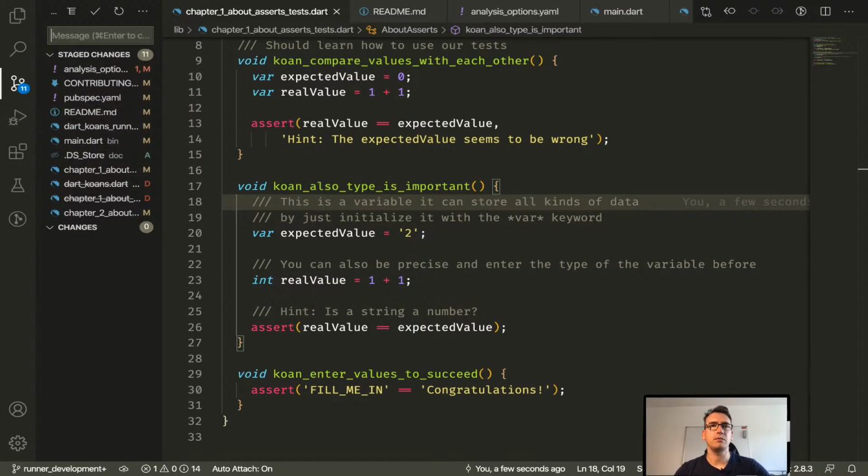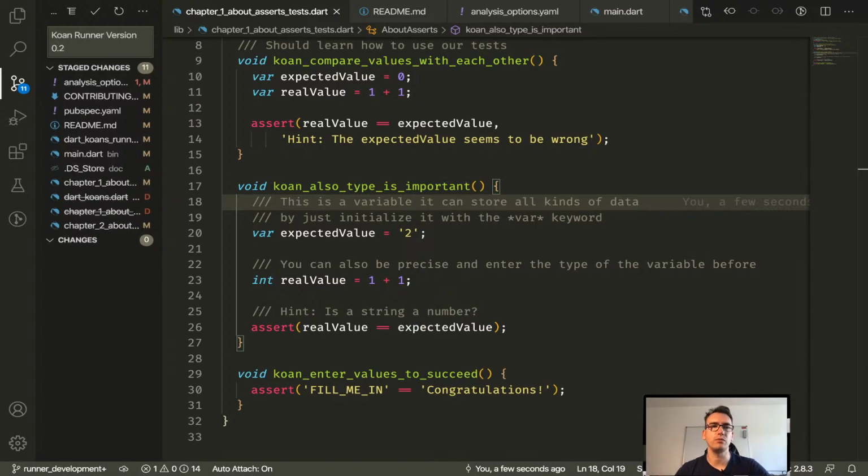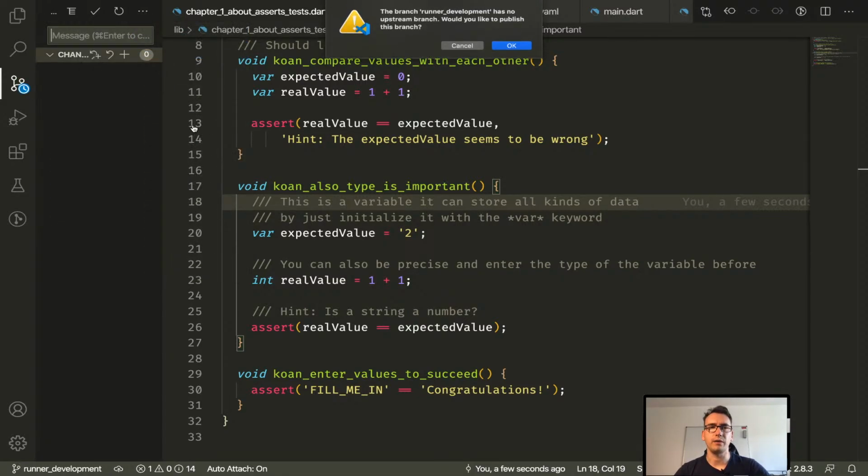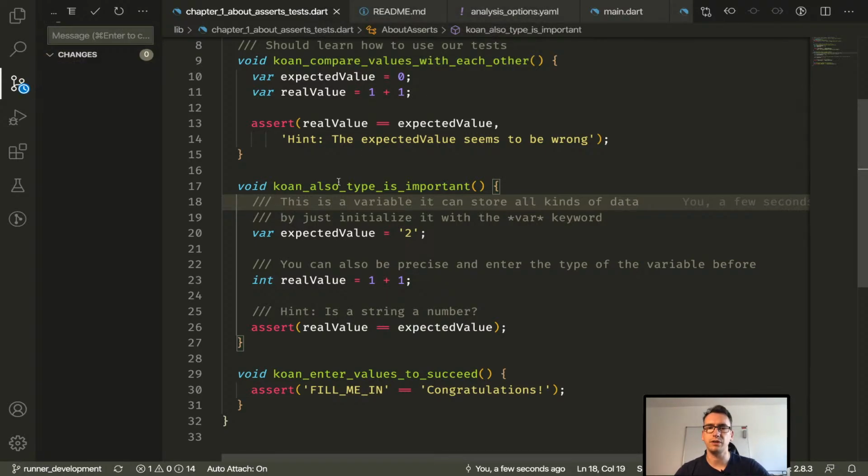So the build, no, Koan runner version 2 or version 0.2. And let's push the whole thing. The branch has no upstream branch. Yes, please create one.